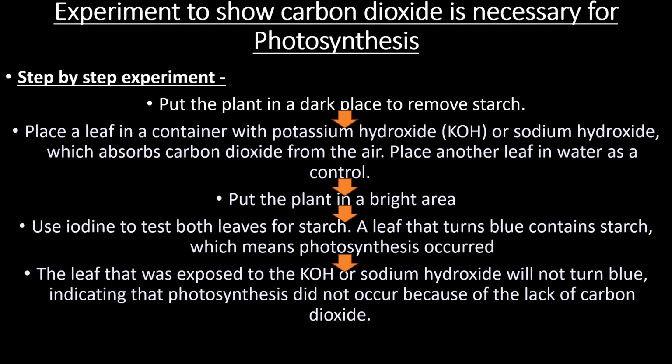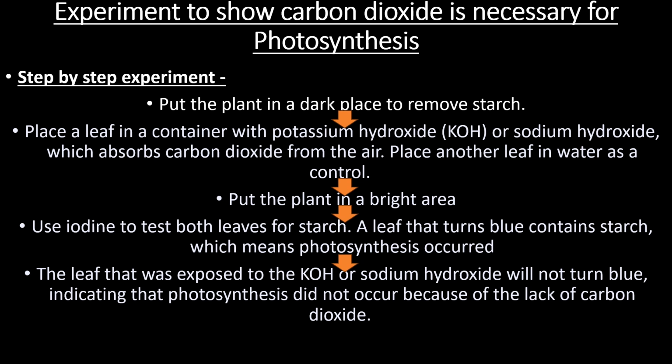Then after some time, when we test this leaf with iodine, we will see that the part which was inside the bottle will not turn blue black, because the carbon dioxide inside the bottle is absorbed by the potassium hydroxide and no photosynthesis took place.